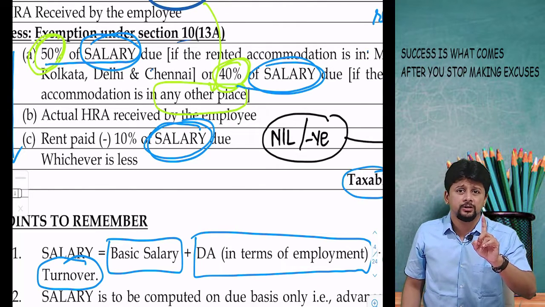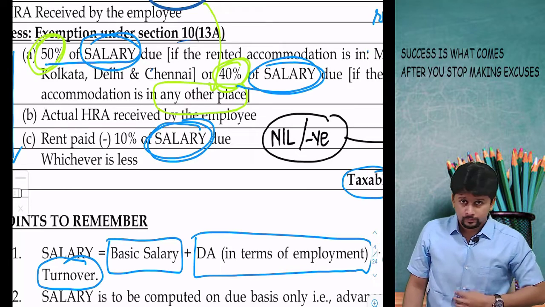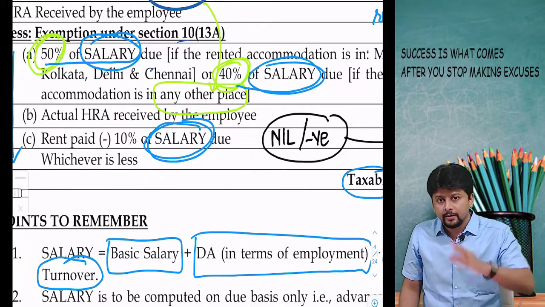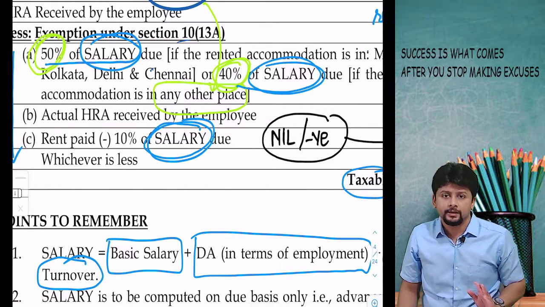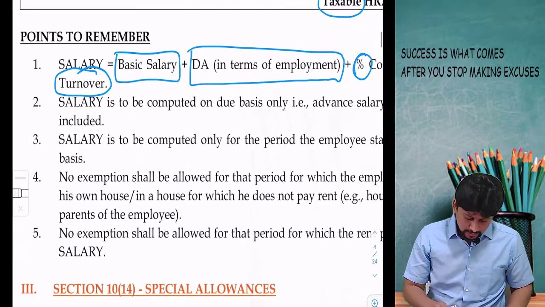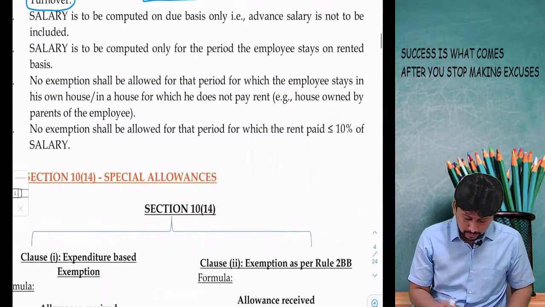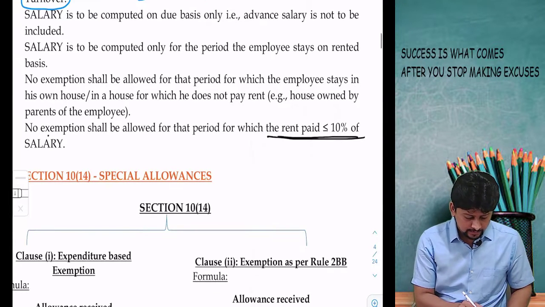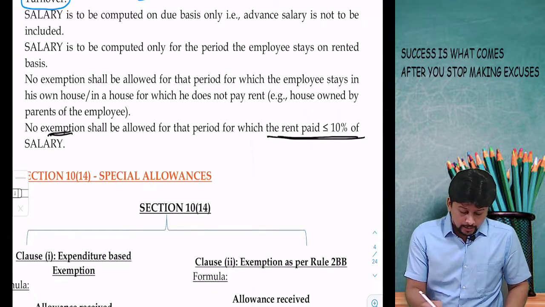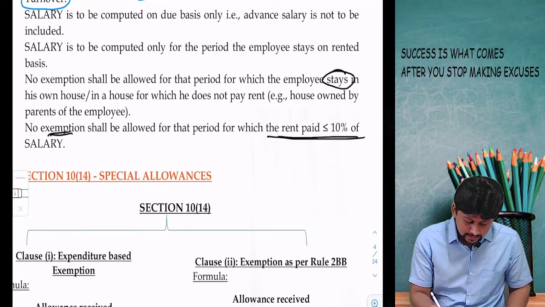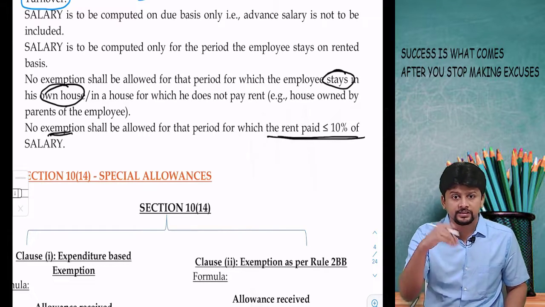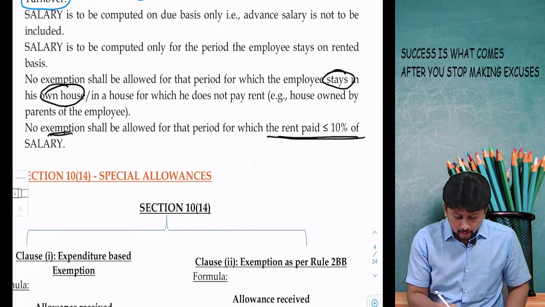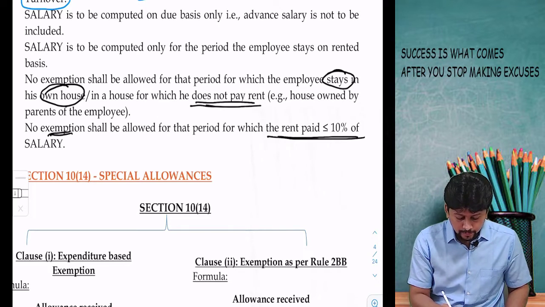Exemption will be available to the employee only if the rent paid is more than 10% of salary. If the rent paid is less than or equal to 10% of salary, no exemption shall be allowed. Suppose the employee stays in his own house but is still receiving house rent allowance, or he stays in a house for which he does not pay rent.